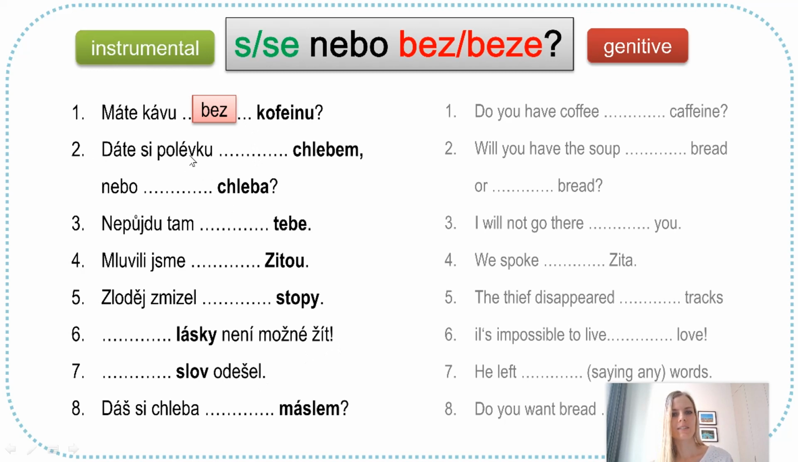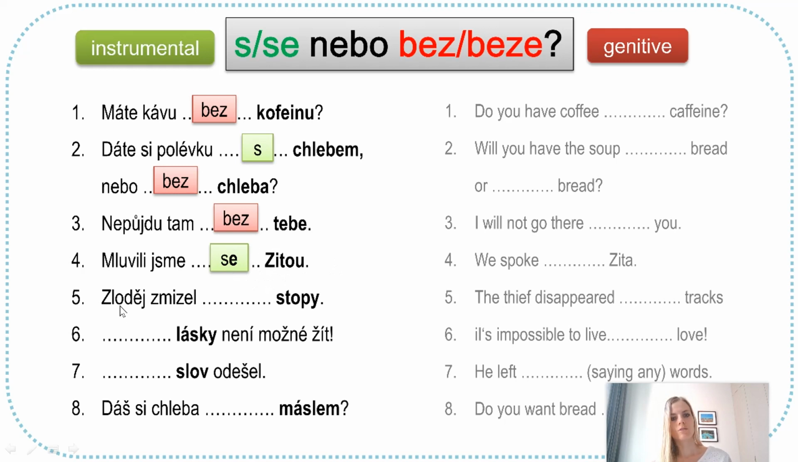Číslo 2. Dáte si polévku chlebem nebo chleba? Chlebem and chleba. Which of them is also genitive? It will be chleba. So that one would go with bez and the other one is with the instrumental case. Dáte si polévku s chlebem nebo bez chleba? Nepůjdu tam. Tebe is the genitive case. Nepůjdu tam bez tebe. Mluvili jsme Zitou. A girl, a woman named Zita. And this is clearly the instrumental case. Se Zitou. And here you have to say se, because the following z.